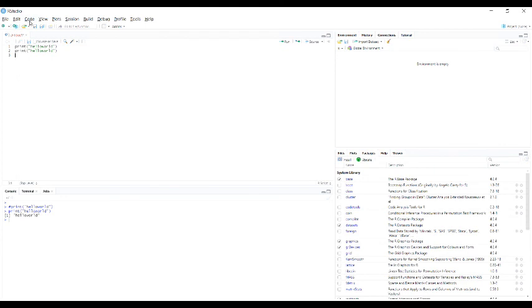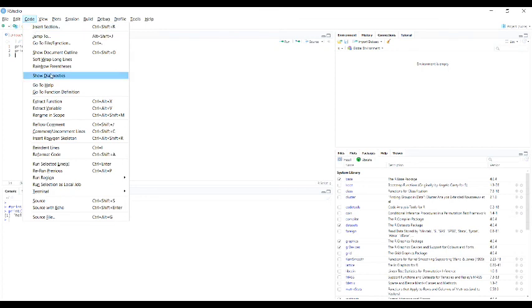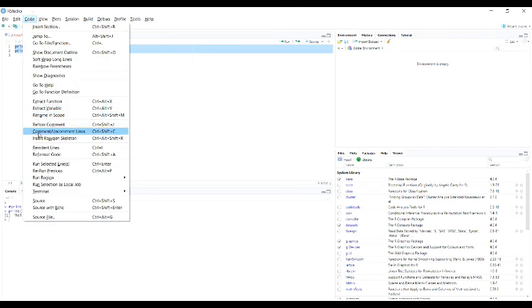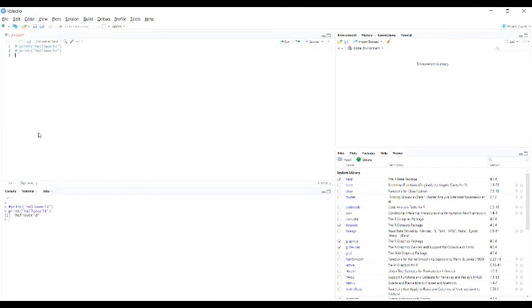We can also do this using the GUI. Simply go to Code, and here we can see a menu where we can comment and uncomment lines. See, it's creating one comment line. Now I will select the first two lines, go to Code, and click comment. So it's creating comments for the first two lines. In this way you can do multi-line comments.